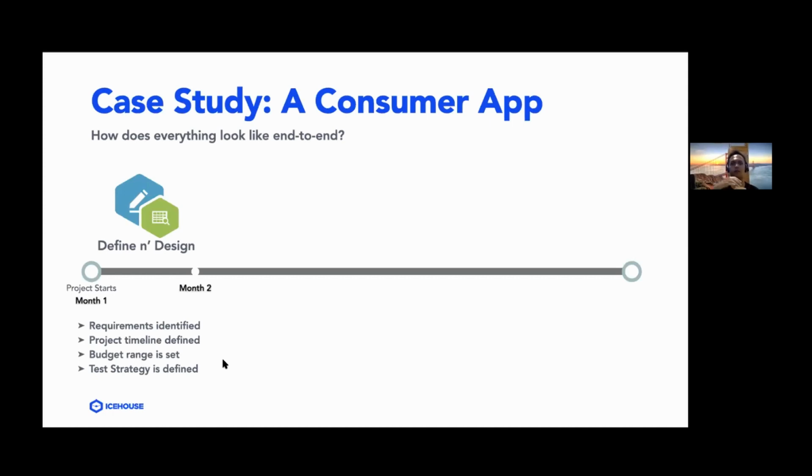And after we've identified the general requirements in the software and the DND is done, we can now proceed with the next phase, which is the development phase. And we start off the development phase with sprints, right? We start off with sprint 0. And in sprint 0, we haven't really started developing new features.